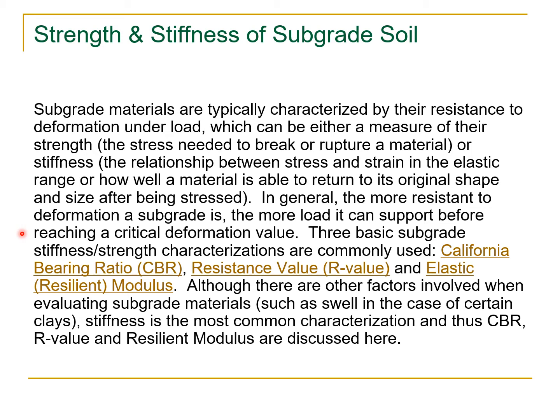In general, the more resistant to deformation a subgrade is, the more load it can support before reaching a critical deformation value. Three basic subgrade stiffness or strength characterizations are commonly used: California bearing ratio, CBR, resistance value, R value, and elastic, or you can say resilient modulus. Although there are other factors involved when evaluating subgrade materials, such as swell in the case of certain red clays, stiffness is the most common characterization, and thus CBR, R value, and resilient modulus are discussed here.